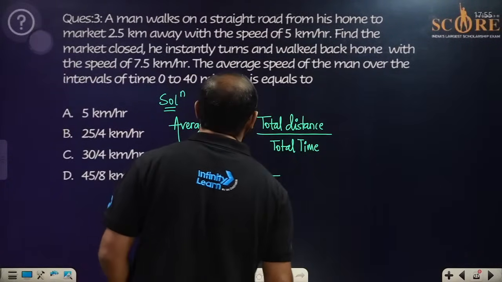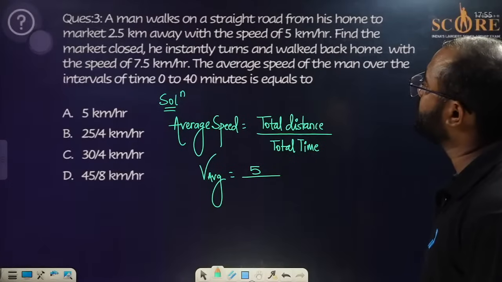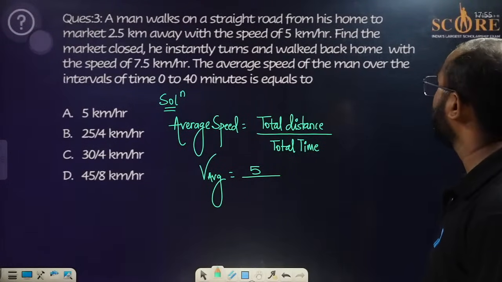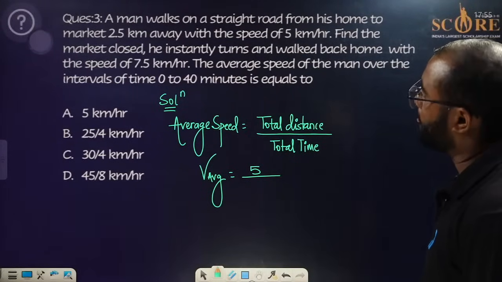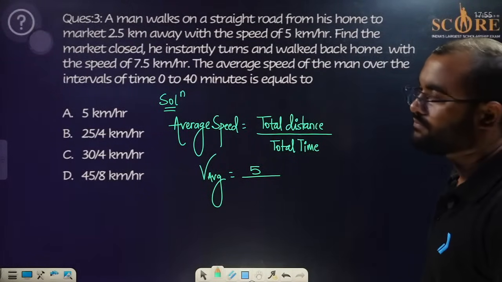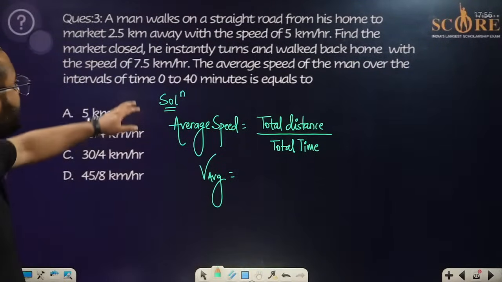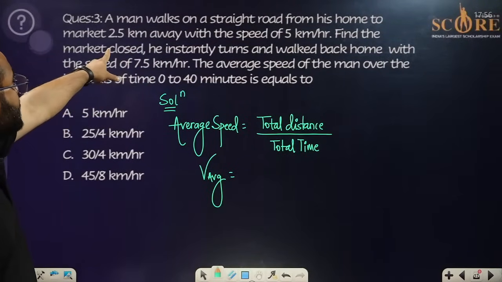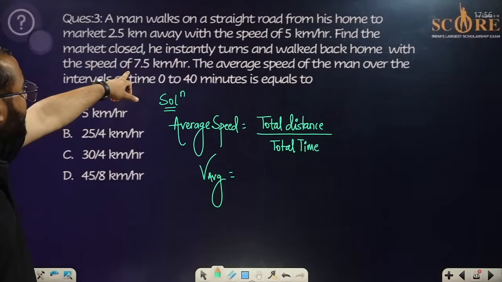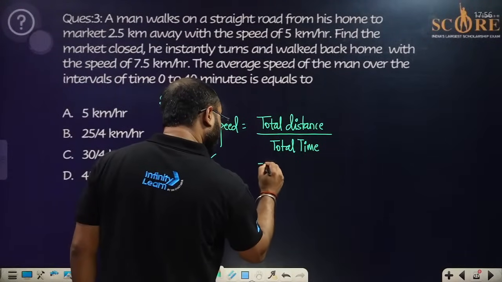Now for the total time taken, we have the speed over here. The average speed of the man over the interval of 0 to 40 minutes is equal to what? In this particular case, since we have two different speeds, the time will change for the two different instances. The first speed is 5 km per hour. The second speed is 7.5 km per hour. The distance will be the same, so the total distance is 5 only.